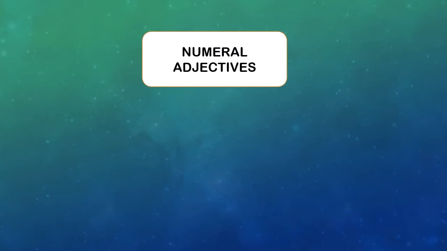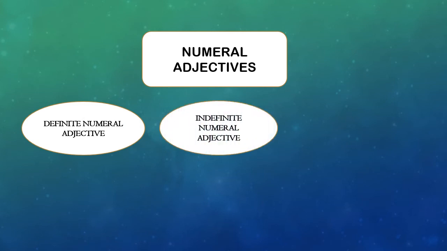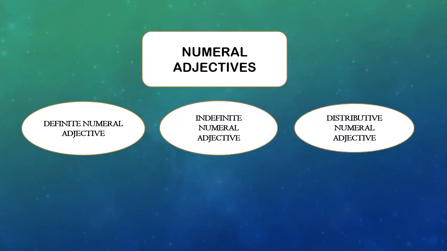Friends, let me tell you a little more about numeral adjectives. Adjectives of number or numeral adjectives are of 3 kinds. Definite numeral adjective, indefinite numeral adjective, and distributive numeral adjective. Definite numeral adjective denotes an exact number like 1, 2, 3, etc. When we use the terms 1, 2, 3, these are called cardinals.